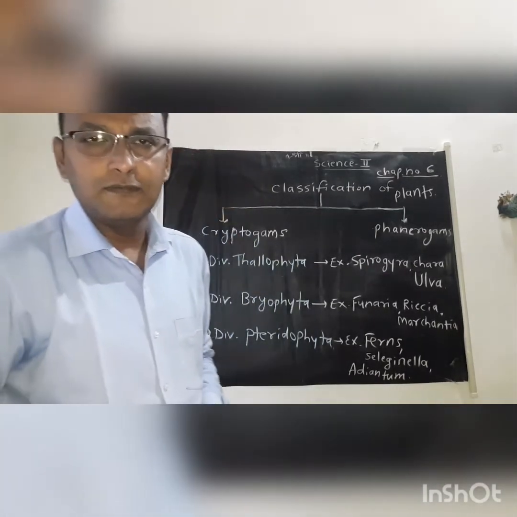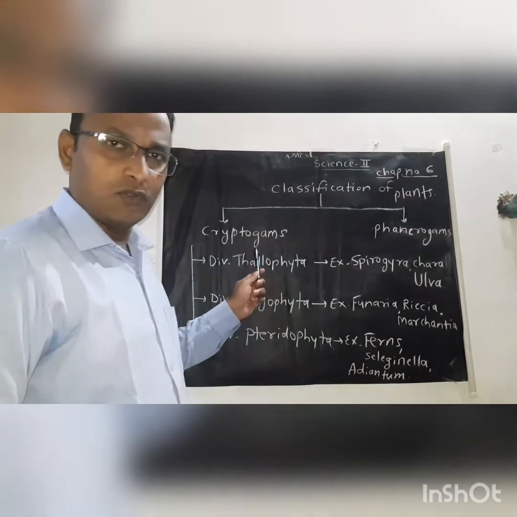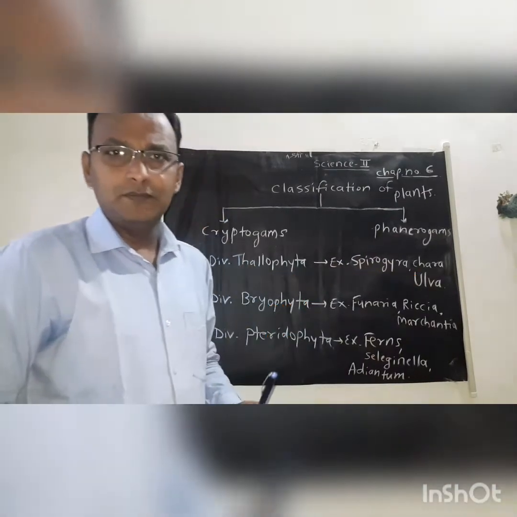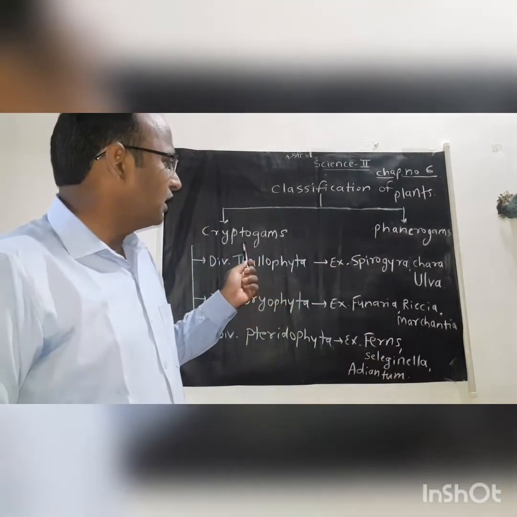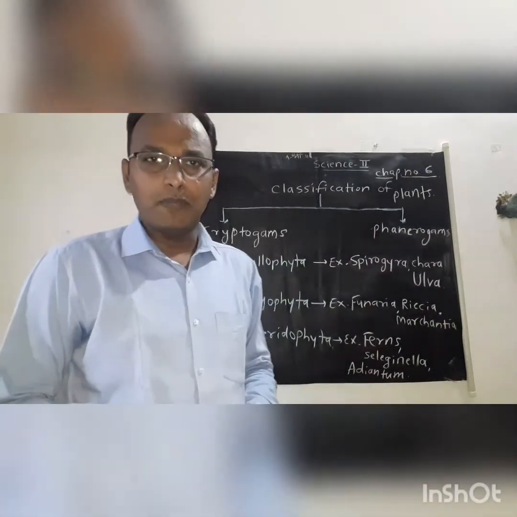In the previous class, we learned about the classification of plants. Plants are classified into two different subkingdoms. The first is cryptogams and the second is phanerogams. In simple words, cryptogam means non-flowering plants and phanerogam means flowering plants.